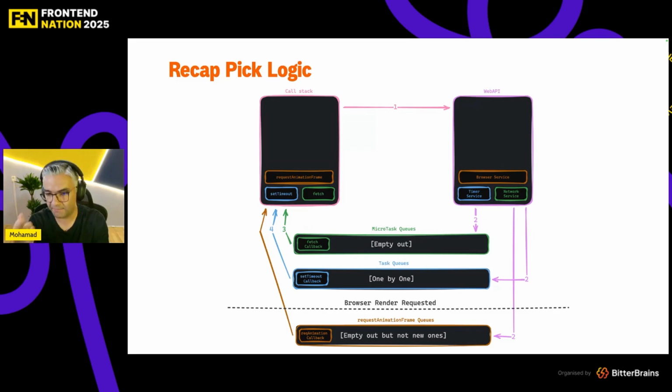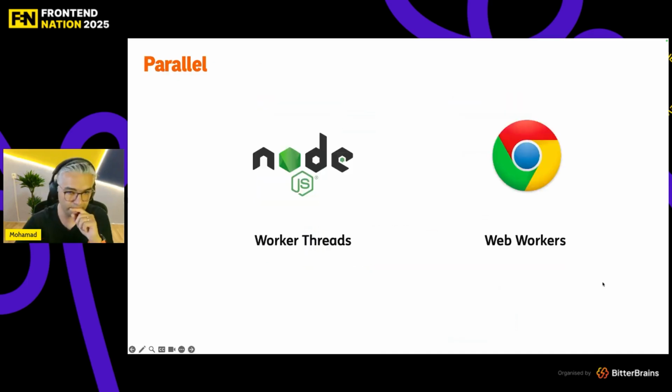It happens whenever the browser requests a render. Whenever the browser wants to render something, it runs requestAnimationFrame. So the picking logic is: microtasks try to empty out, the task queue picks one by one, and requestAnimationFrame empties out, but not the new ones.